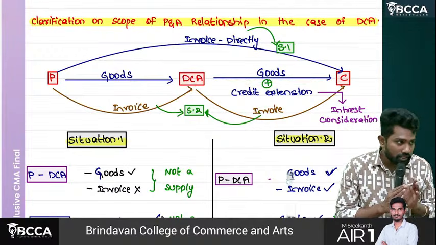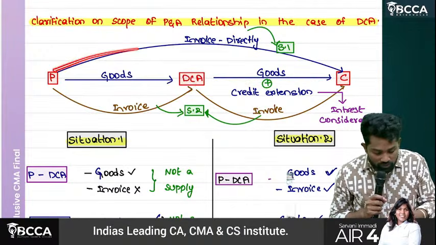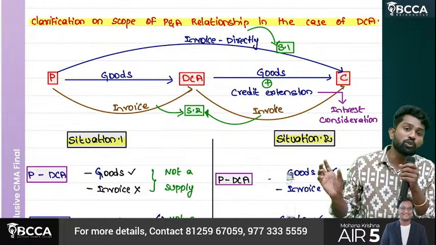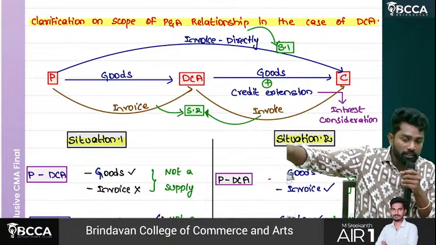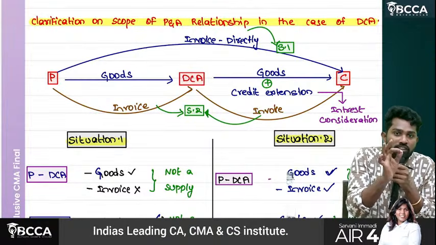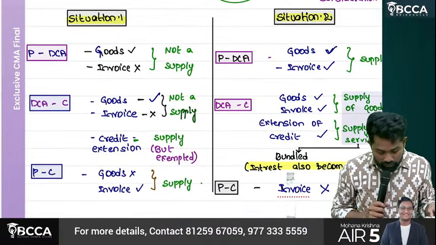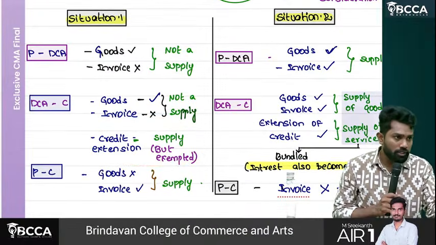Sir, understand here what is happening now. Since the invoice for goods is directly raised by the principal, we need to assume the goods are supplied by the principal. The agent is just offering what? Credit. For that he is getting what? Interest. Okay. So the agent offered credit. Sir, understand my logic, everybody clear?